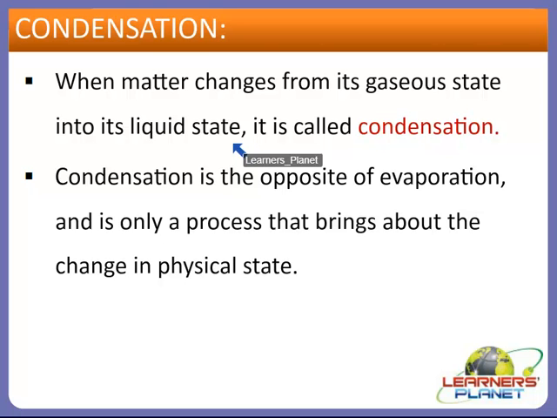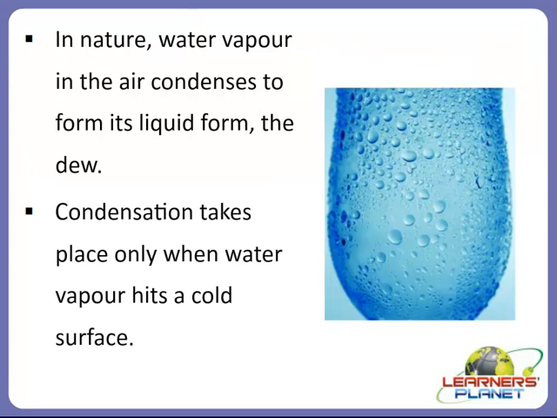Alright. So actually in nature, water vapor in the air condenses to form its liquid form. Let's see which liquid form it forms. Yes, it forms dew. In nature, water vapor in the air condenses to form its liquid form. This is the best example. The best example we can see is on the leaves of the plants, and that too on a winter morning. So on winter mornings, if you notice the leaves of the plants, what can you observe?